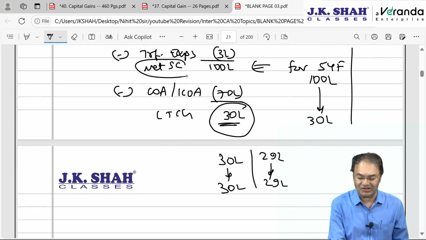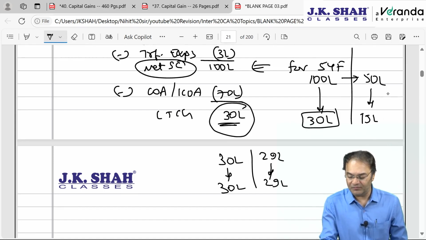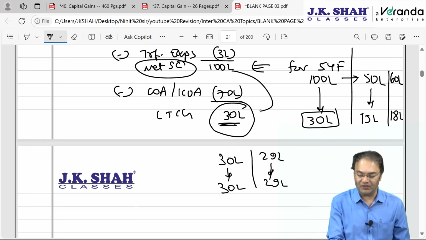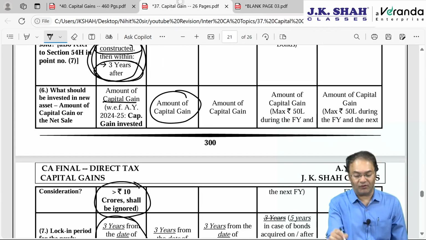What is to be invested is the net sale consideration. If you invest 100, you get exemption of 30. If you invest 50, you get exemption of 15. If you invest 60 lakhs, you get exemption of 18 lakhs and so on, in that particular proportion, only for 54F. There is one more section, 54GB, but now 54GB is deleted, therefore we will not talk about it.